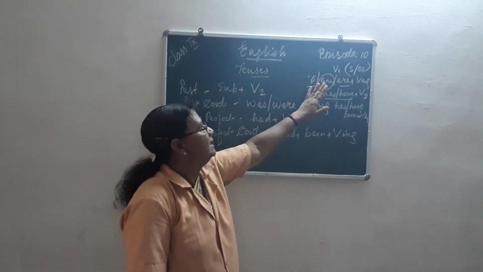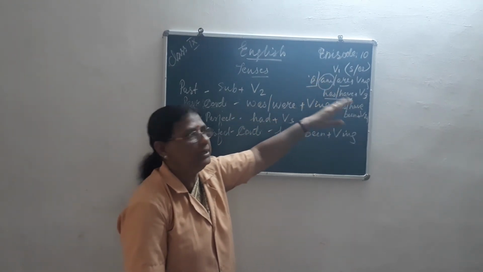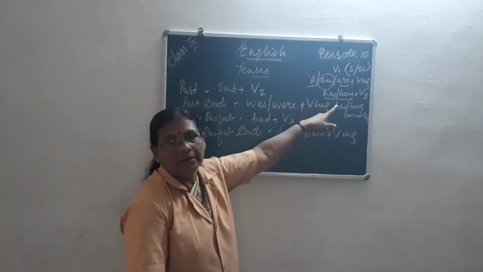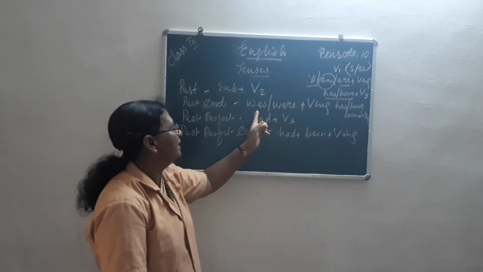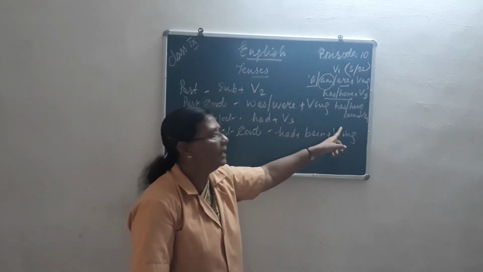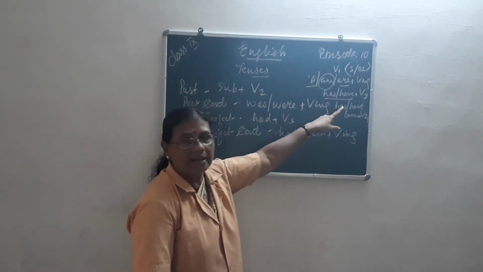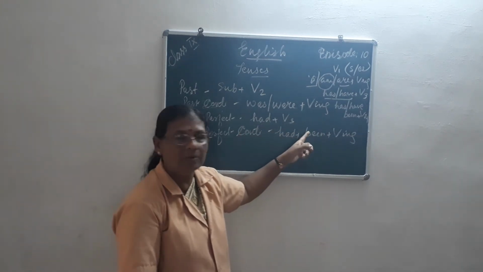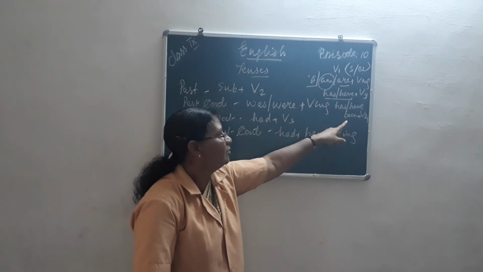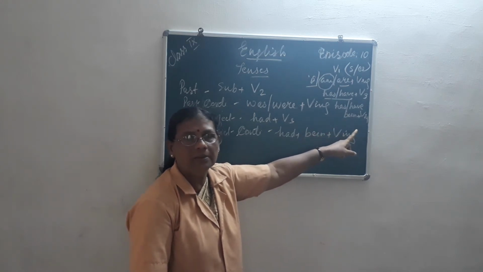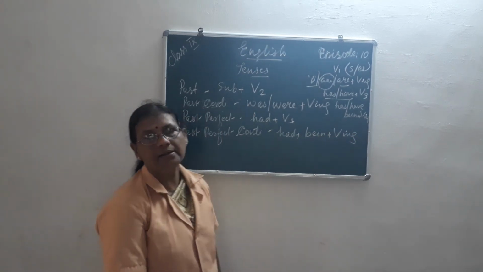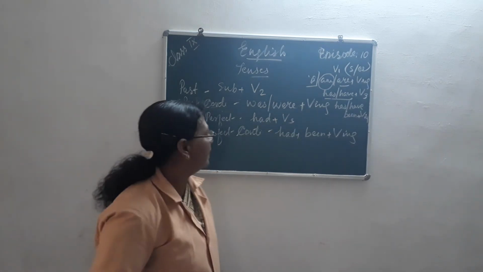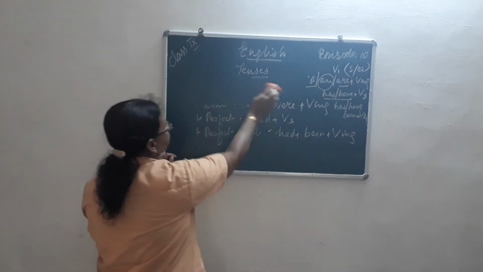The only change in both is this much. In the present, first form with s or es, or second form. Then is, am, are plus verb ing. Here was or were plus verb ing. Then has, have plus third form of verb. Here had plus third form of verb. Then has or have been plus verb ing. Here had been plus verb ing. Clear? Now we are coming to the third.